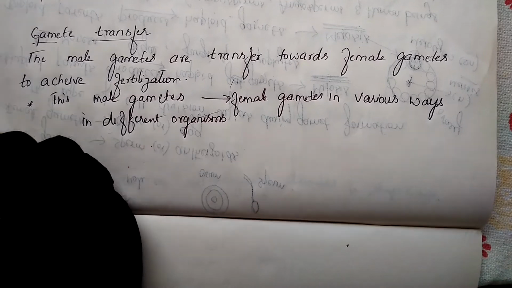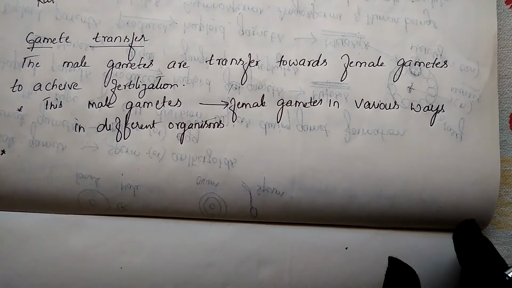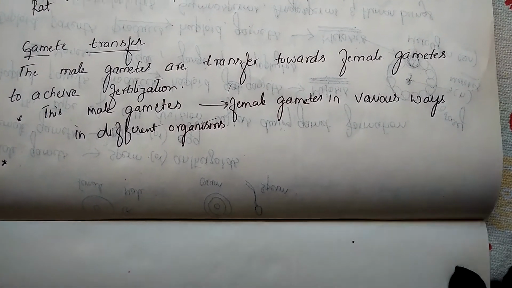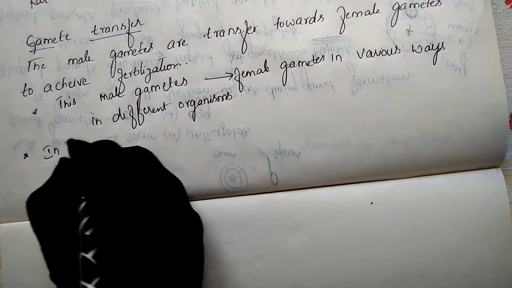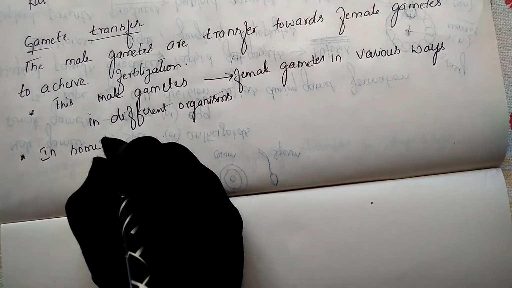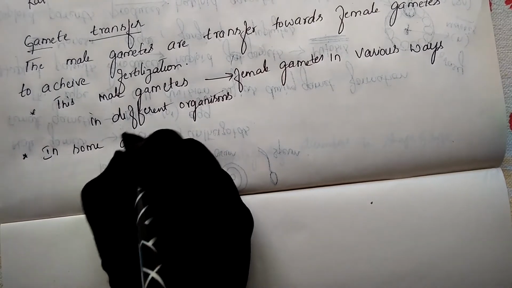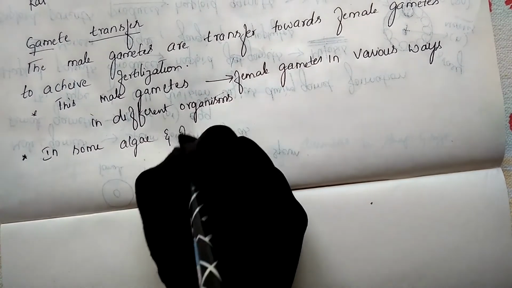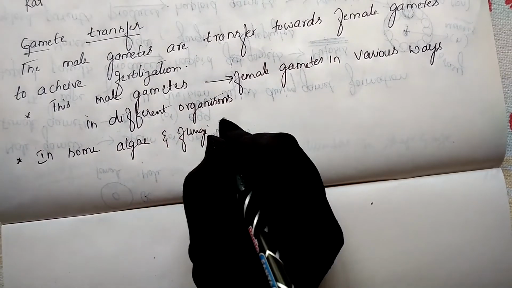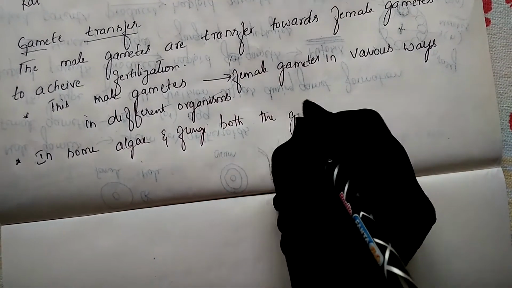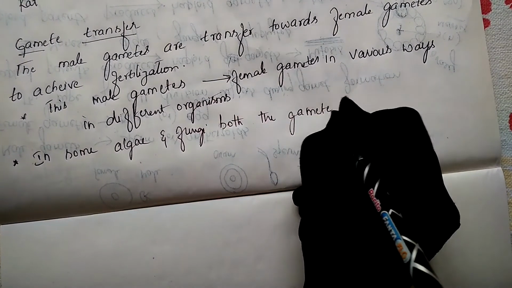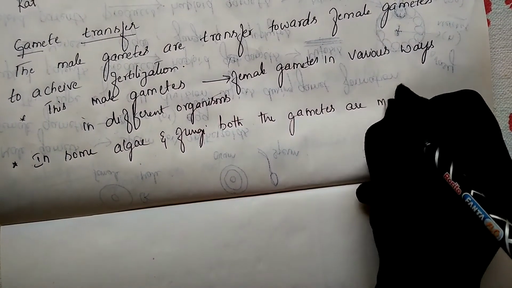Let us take an example. First of all, in some algae and fungi, both the gametes are motile.